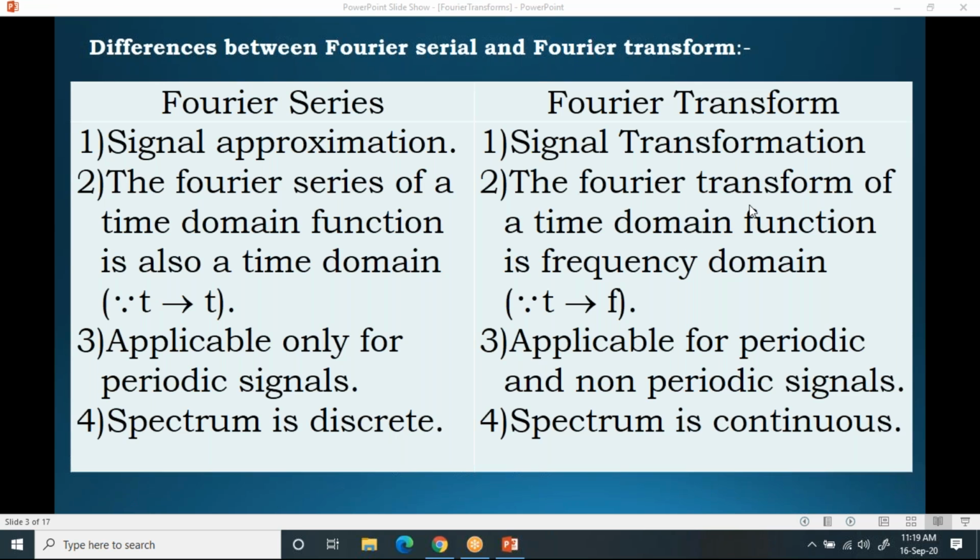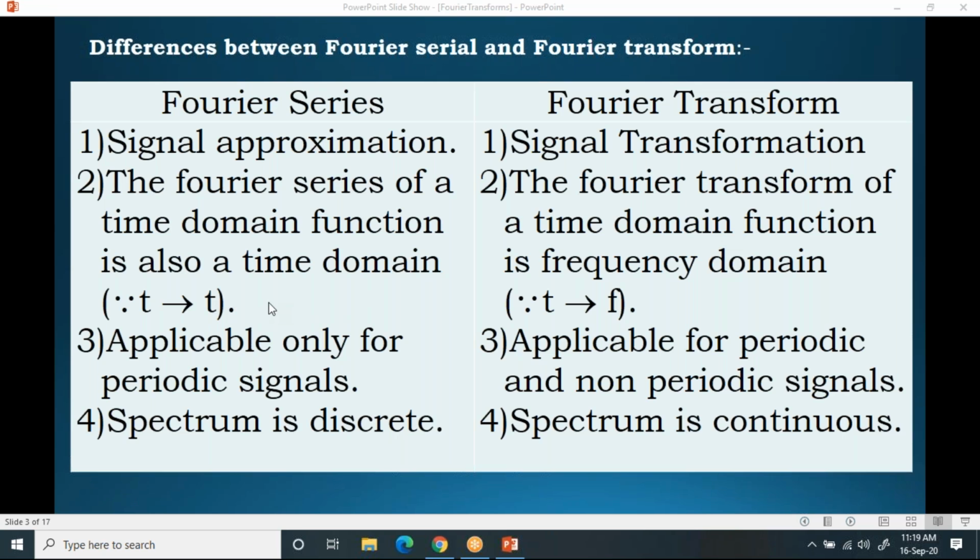Whereas in the Fourier transform, it is converting the time domain function to frequency domain. Please try to understand this. This is very important. In Fourier transform, you are converting any signal or any function which is in time domain, that has to be converted into frequency domain. That's the basic use of Fourier transform.